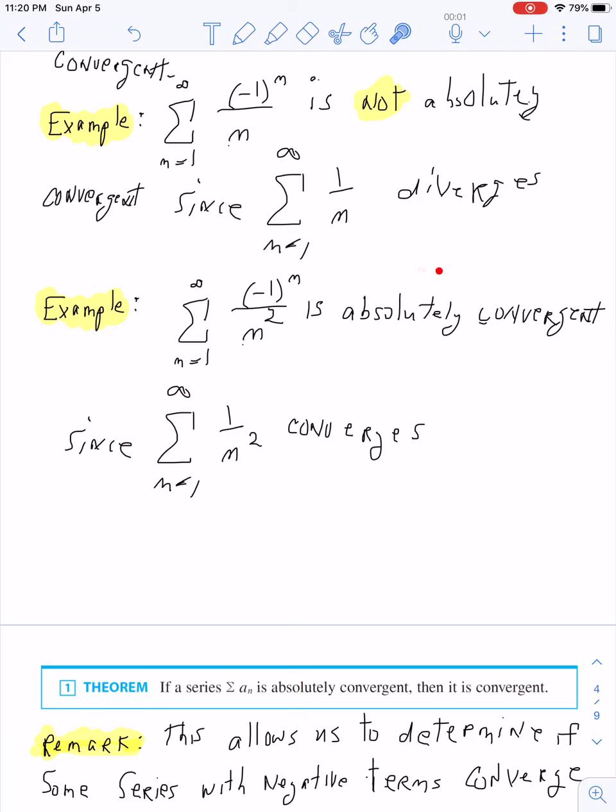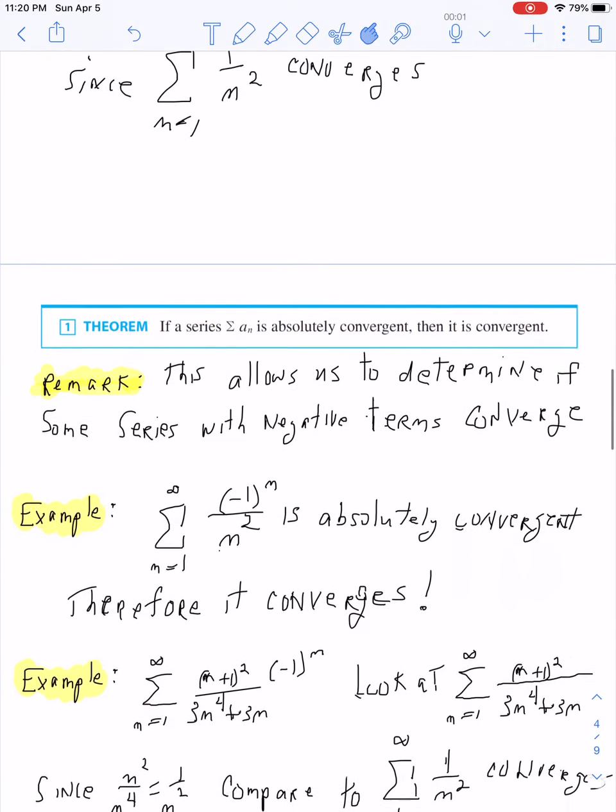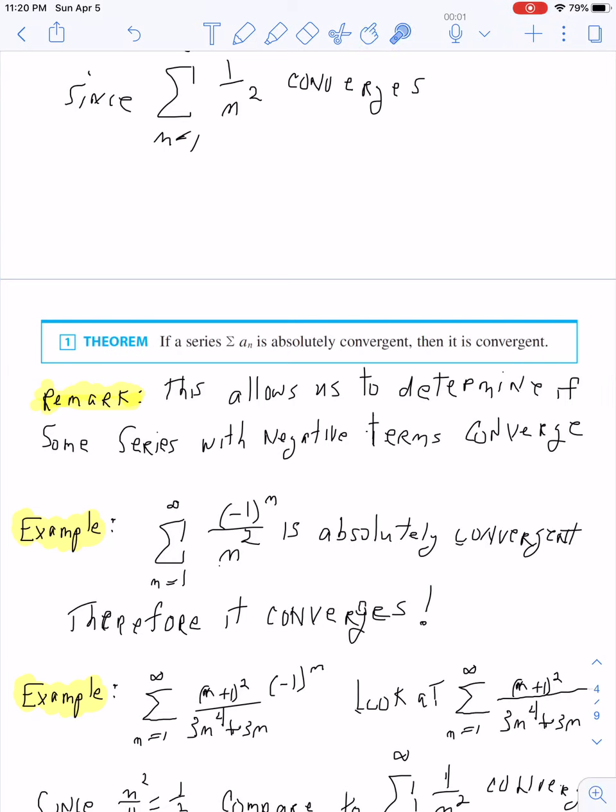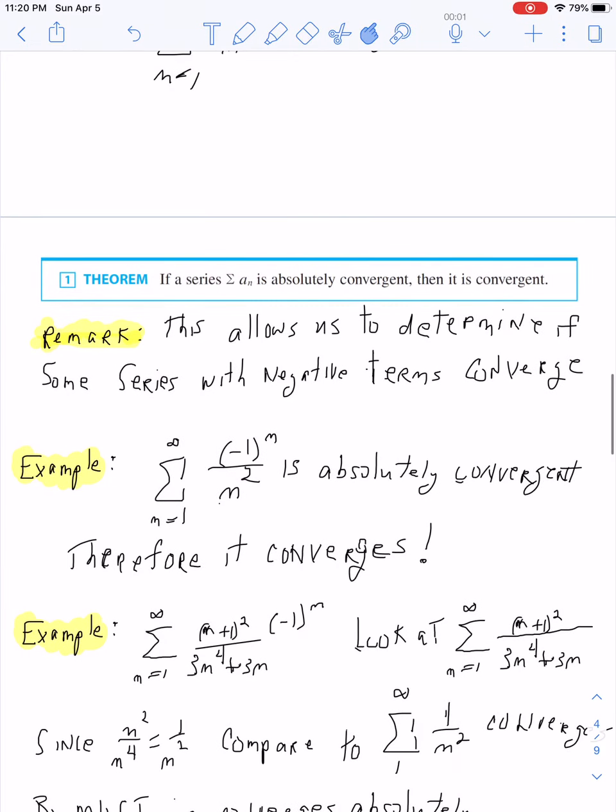But if it's absolutely convergent, it must be what? Convergent. All right, so let's just repeat what I just said down here. This series, (-1)^n over n squared, is what? Absolutely convergent. Therefore, what? It converges.